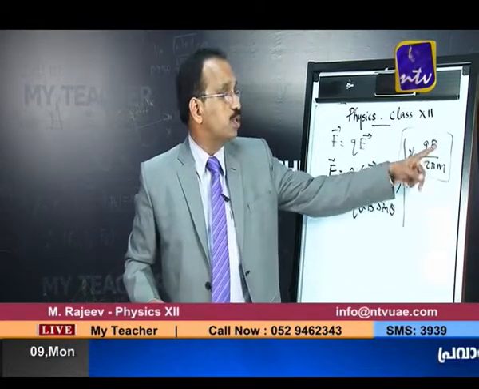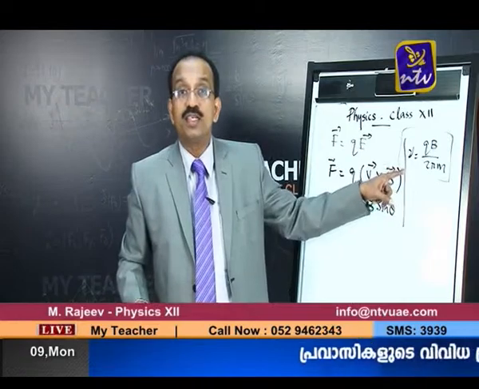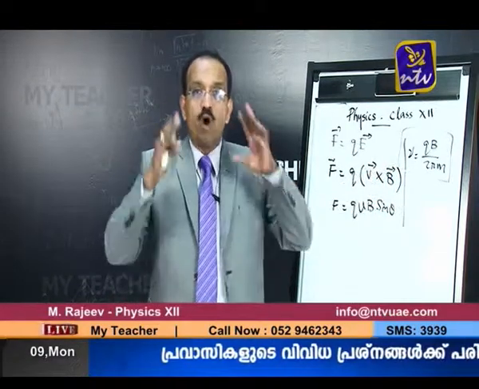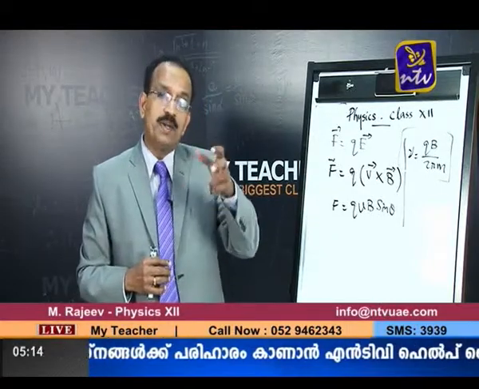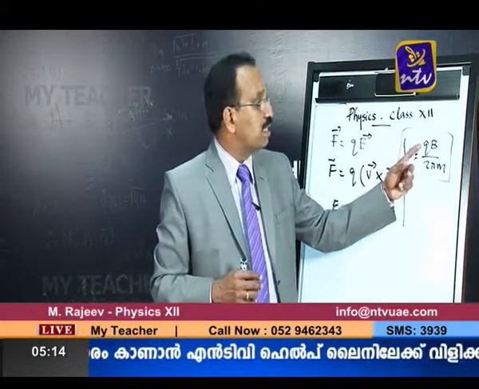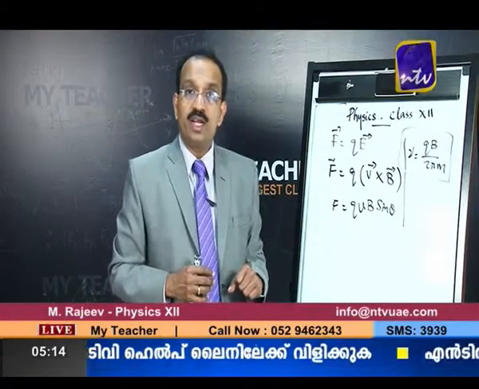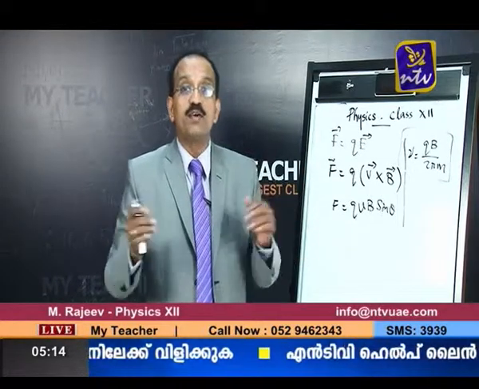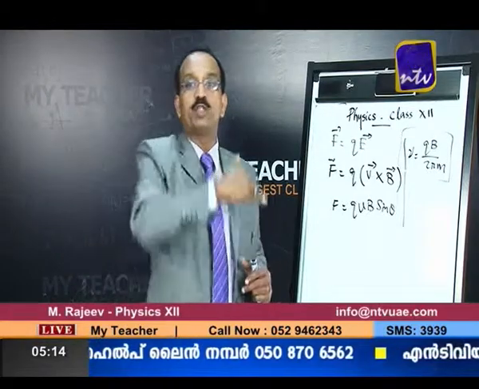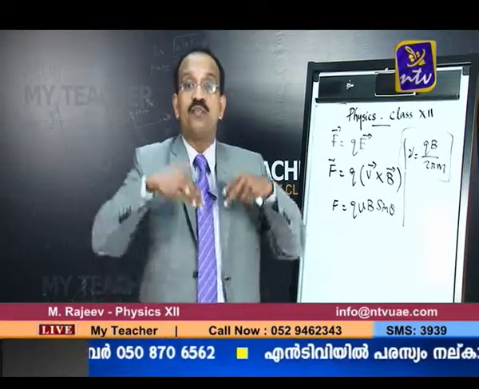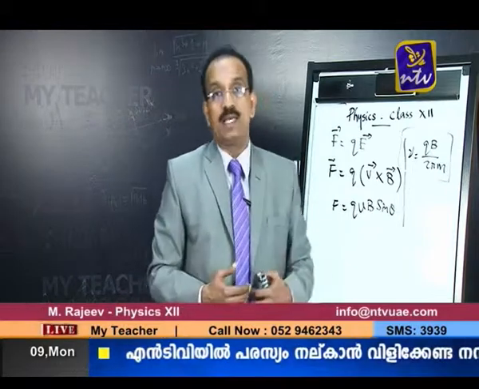When a charged particle enters a perpendicular magnetic field, and its mass is m, it will have a given frequency of revolution. So how much is the frequency with which the charged particle moves in a circular path? That depends on mass, charge, and magnetic field. It does not depend on radius or speed. That's the reason why when it enters with a higher speed, it goes in a bigger radius path, because the time period or frequency of revolution remains the same.